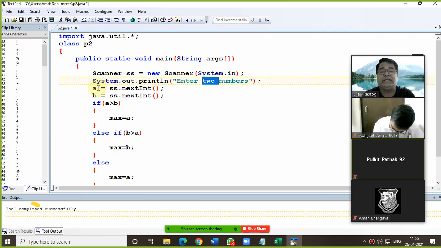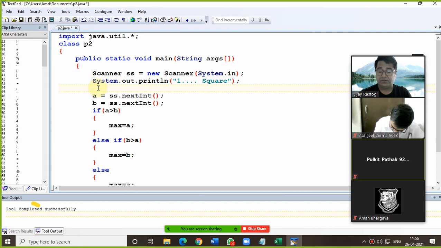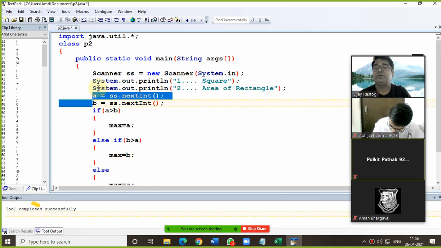So what will you write? You can print here one for square, and the second choice is area of rectangle. Please try to understand, everyone, those who are not getting.